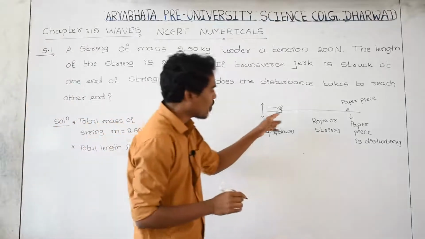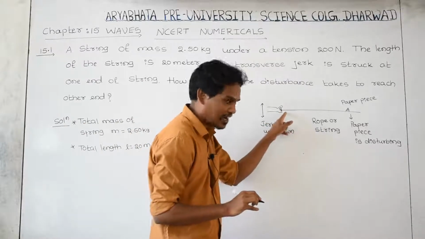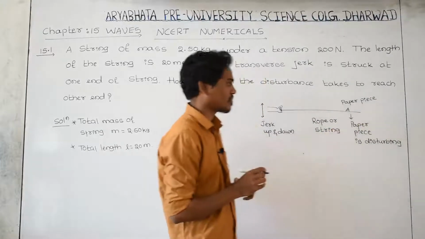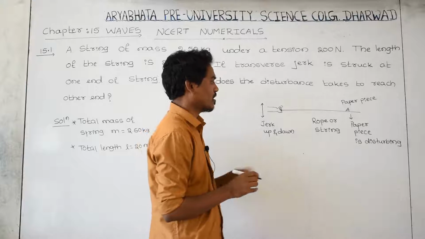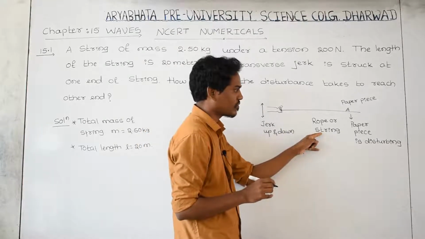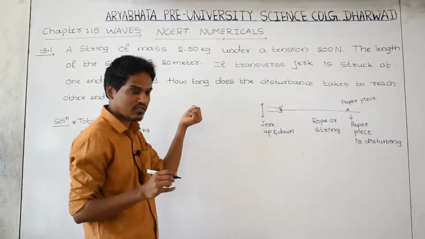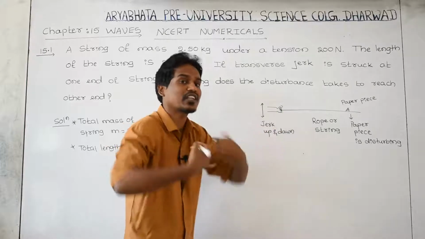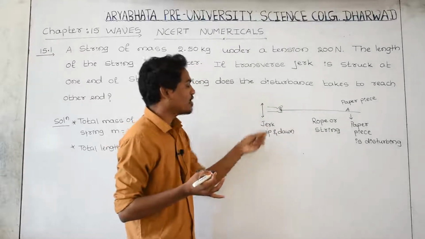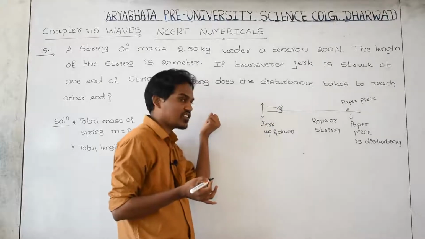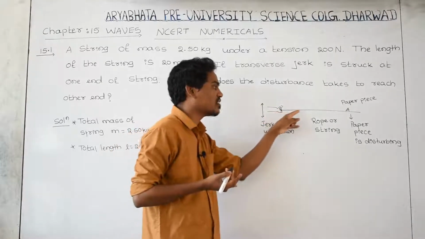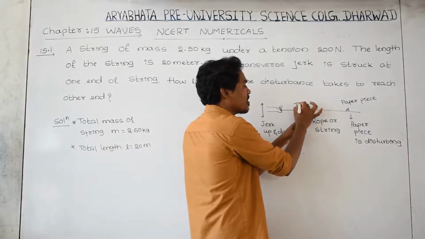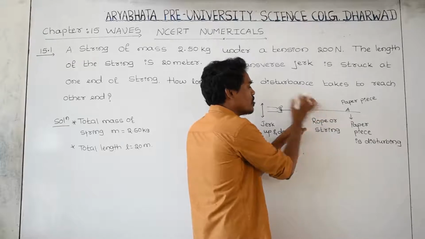One end of the wire or string is in your hand, and the other end is tied to the wall. Take it as a rope or string. If you pull this string by your hand, what is happening? This string will stretch or become tight. With whatever force you are pulling the wire in this direction, the same amount of force is acting through the string. That force we call tension, which can be found using the formula M into G.